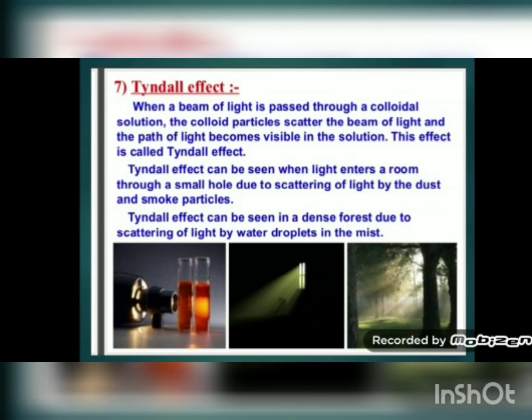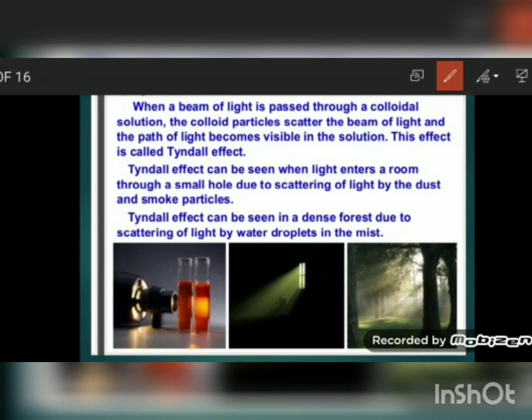Tyndall effect can be seen when light enters a room through a small hole due to scattering of light by dust and smoke particles. Tyndall effect can be seen in a dense forest due to scattering of light by water drops in the mist. So in the second figure, you can see when a beam of light is coming through a very little gap of a window, the path of light is visible, and this is Tyndall effect.